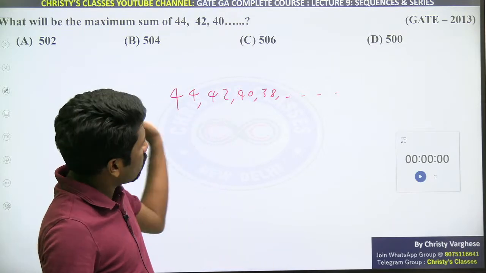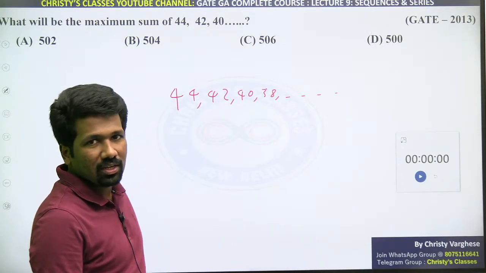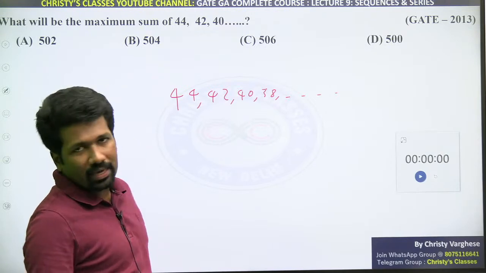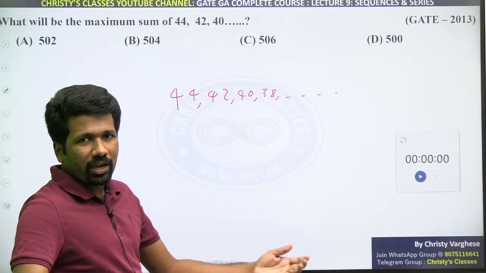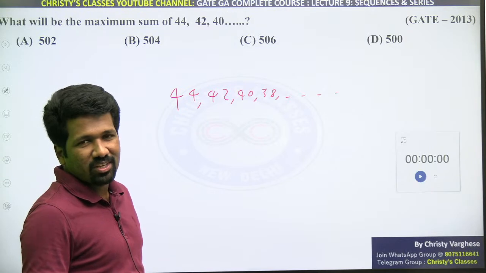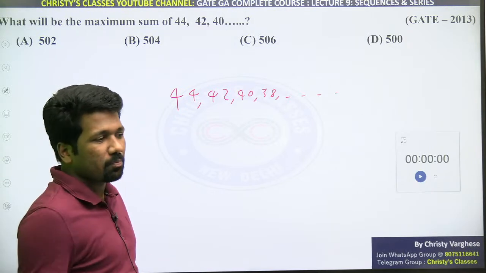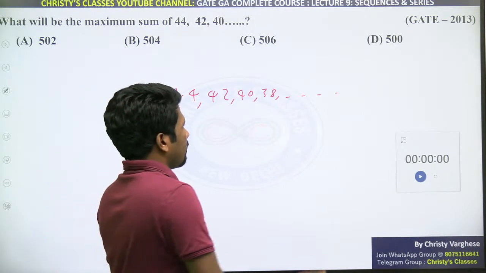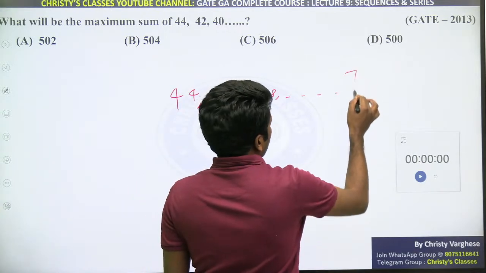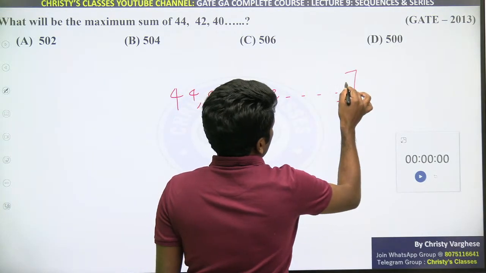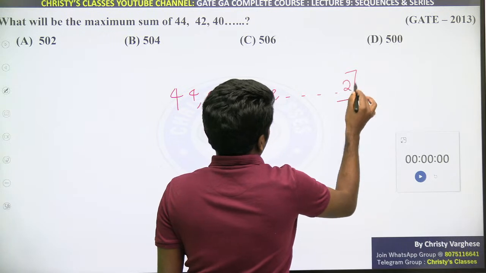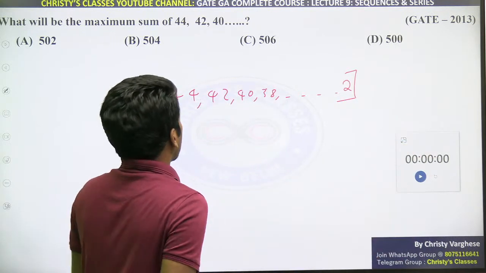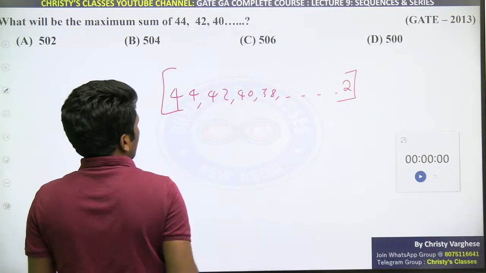The sequence can go up to till minus infinity. But maximum sum ke liye, you should not go to negative numbers for sure, because negative numbers will just cancel out the positive numbers. So better not go to negative realm. So maximum sum ke liye you should count only till 2 or 0. 0 count kiya to bhi, 2 count kiya to bhi, difference nahi hoga.